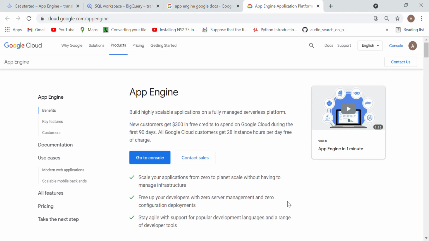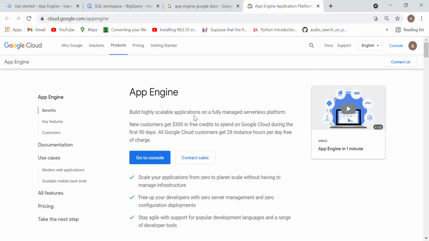So you can see App Engine is used to build scalable applications. Scalable application means what? Suppose tomorrow your application needs more memory, more computing power, then you can create your application on App Engine.